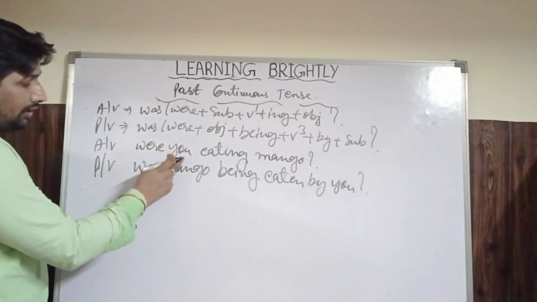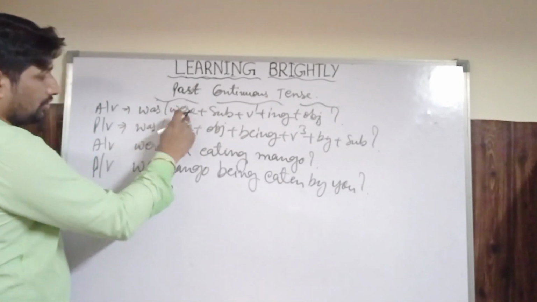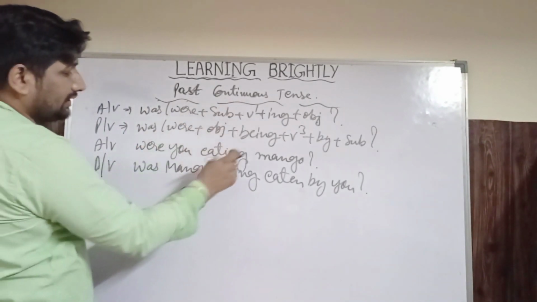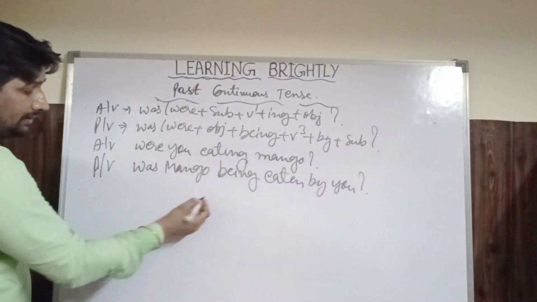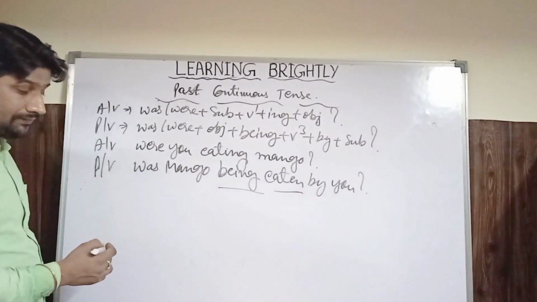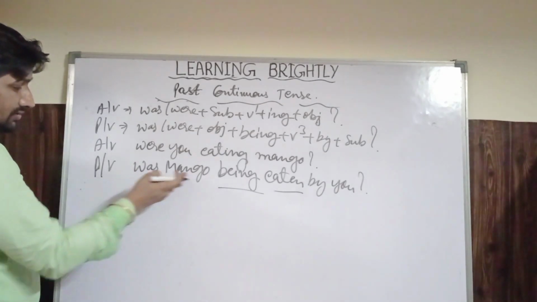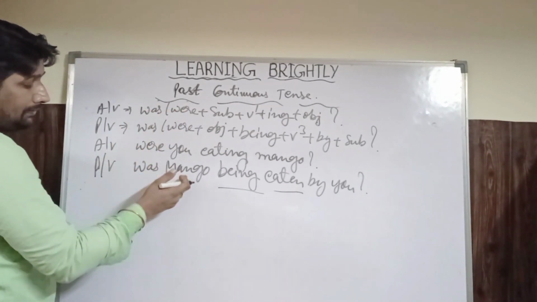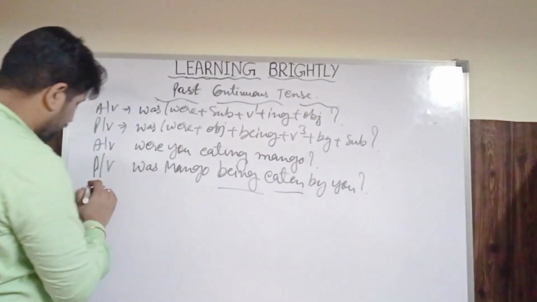Okay, were you eating mango? Was were missing, you के साथ were you eating mango? But in passive voice we have to keep in our mind being and the third form. Object will come first. Mango का mango रहेगा, was were में से was आया, mango being eaten by you.